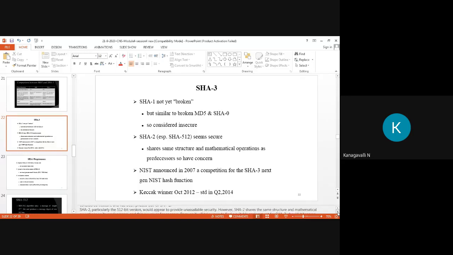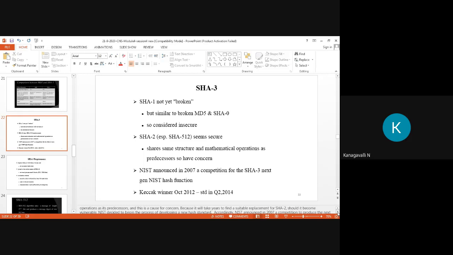Then particularly the 512-bit version would appear to provide unassailable security. Here SHA-2 shares the same structure, mathematical operations and procedures. So there is concern because it will take years to find a suitable replacement for SHA-2 if it becomes vulnerable, so NIST decided to begin the process of developing a new hash standard.